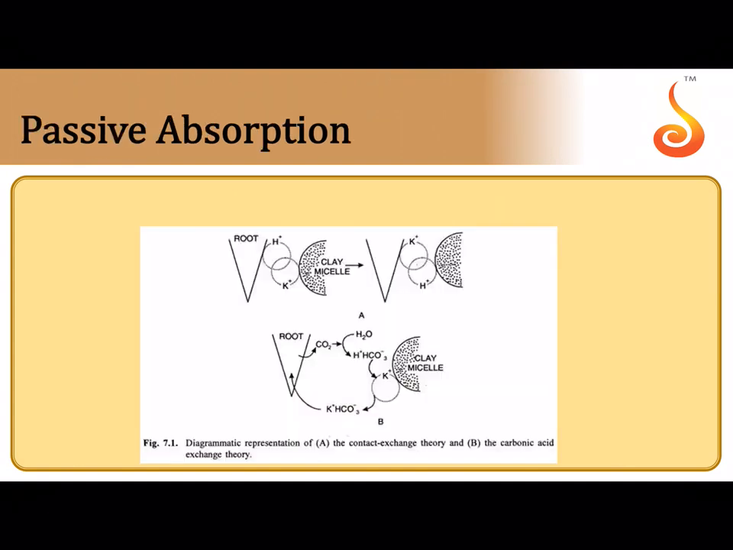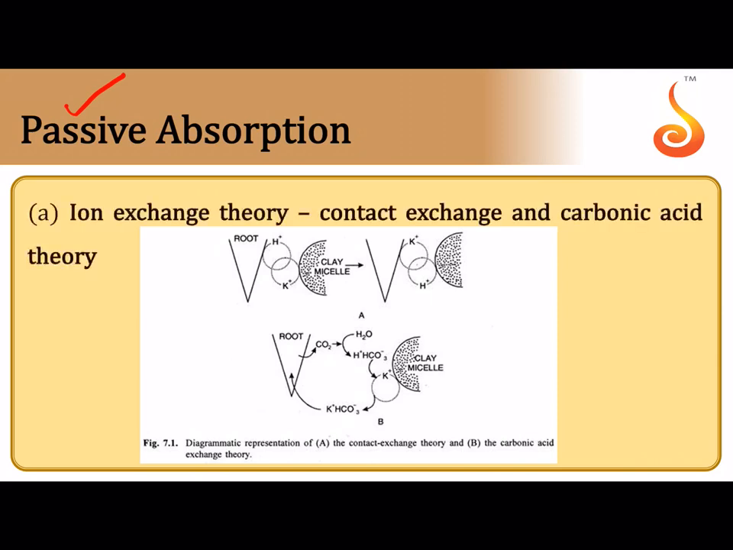Now let us see passive absorption: how exactly minerals are absorbed directly from the soil without any use of energy. There are two theories of passive absorption. One is called the ion exchange theory. In this slide I am going to talk about the ion exchange theory. This first diagram is about the contact exchange theory, and the second diagram is about the carbonic acid theory that we will be discussing.